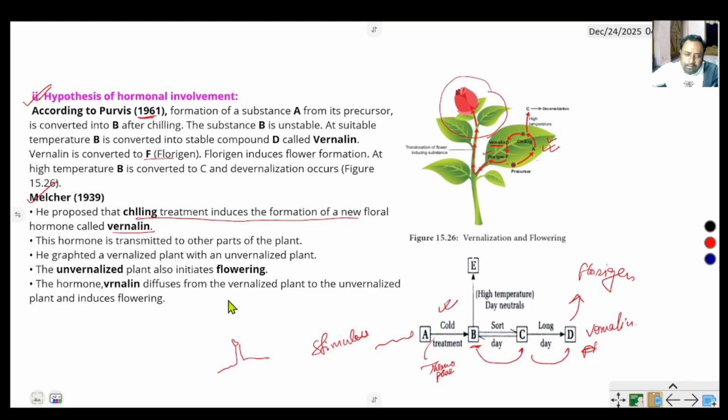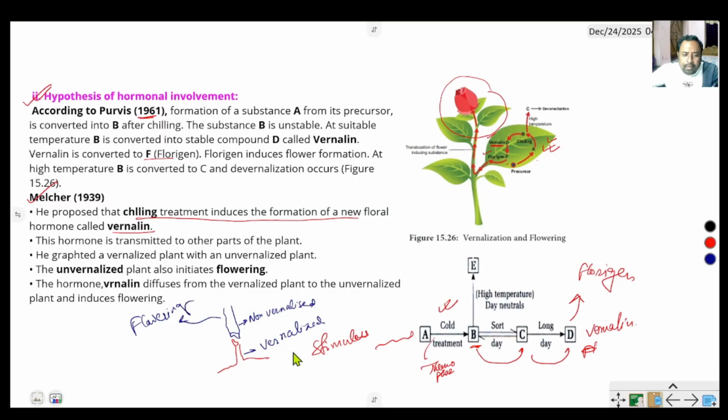This is the non-vernalized plant, but this is the vernalized plant, or cold treatment plant. When he grafted these two different plants, flowering occurred in the non-vernalized plant.